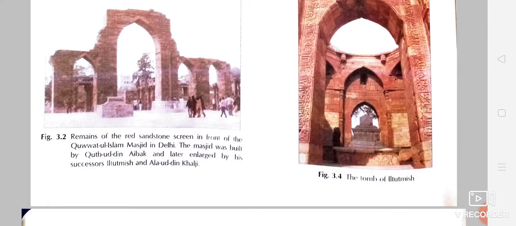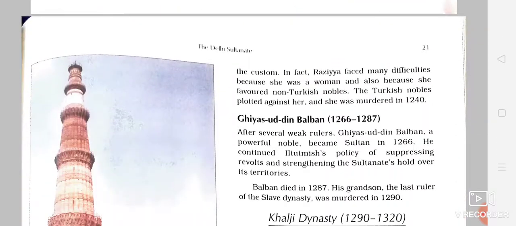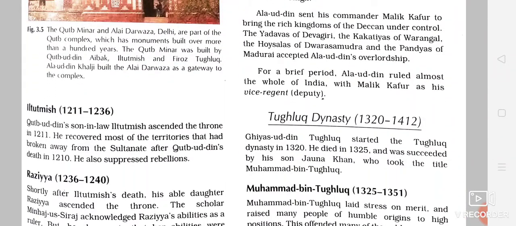And now you can see in this picture, these are the remains of the red sandstone screen in front of the Quwwat ul Islam Masjid in Delhi. And this was a masjid which was built by Qutbuddin Aibak. And after Qutbuddin Aibak, who became the ruler? Who was the second ruler?